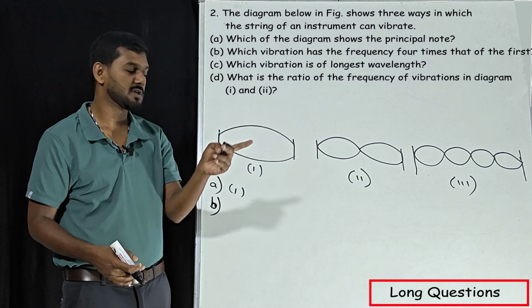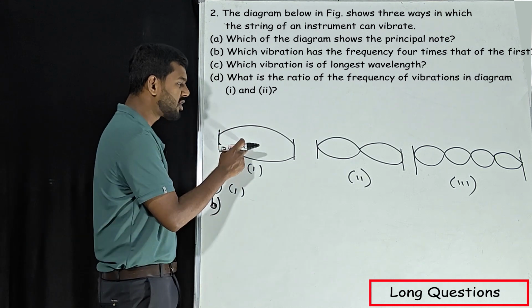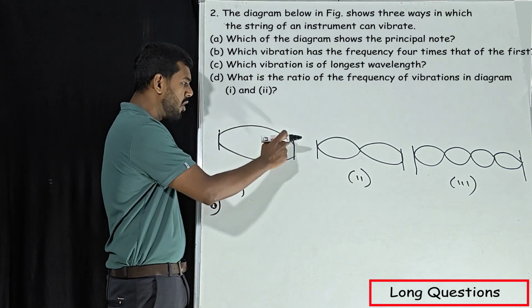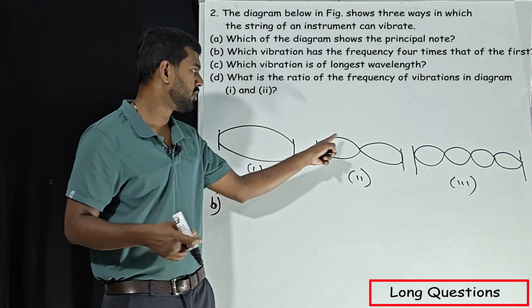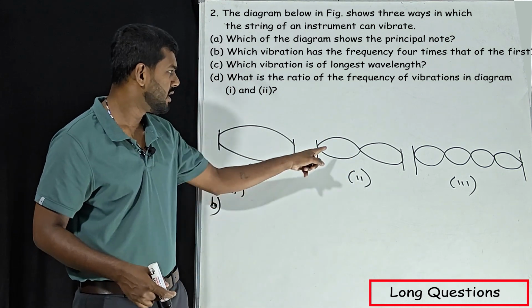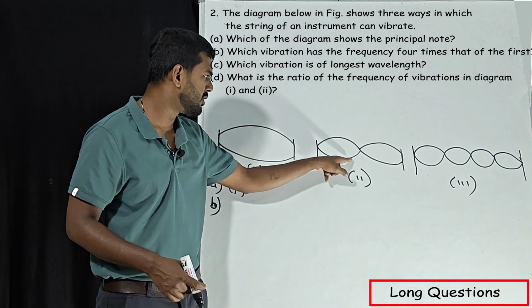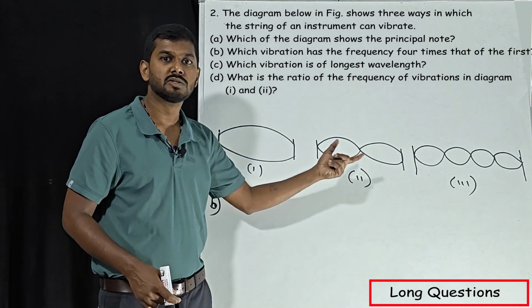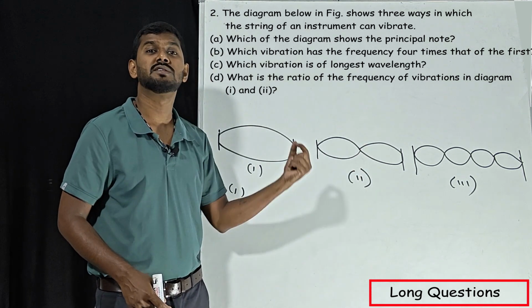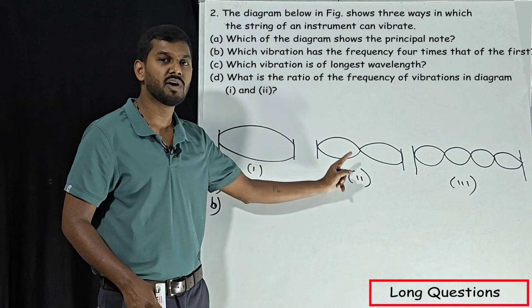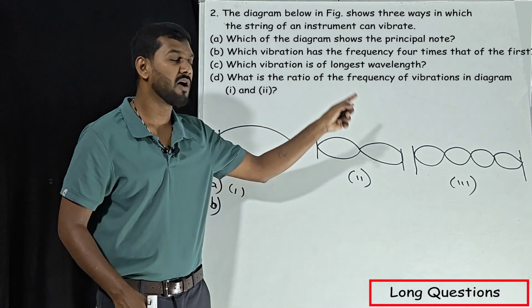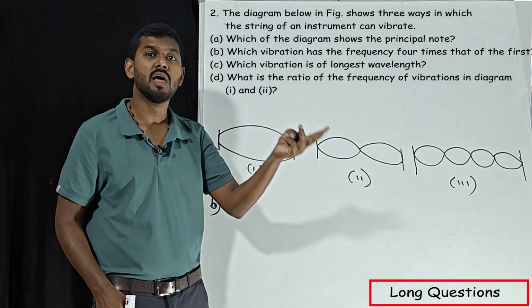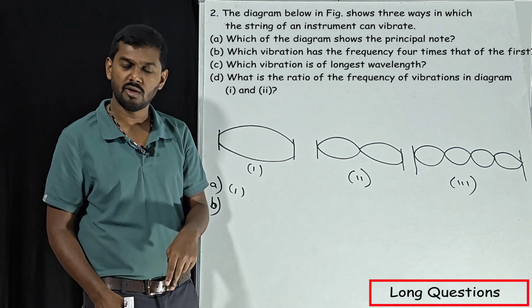Okay, next, assume if principal note is not mentioned, there are many other names like principal note. This is called the principal note. The first one, only one wave. The second one, two waves. Whenever you see two waves, assume this as the upper part and this as the lower part. There are two waves, correct? So two waves are called the first subsidiary note. If we have three waves, that would be the second subsidiary note.